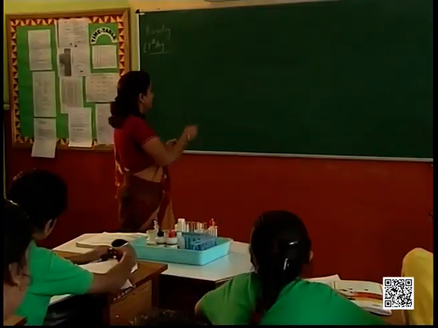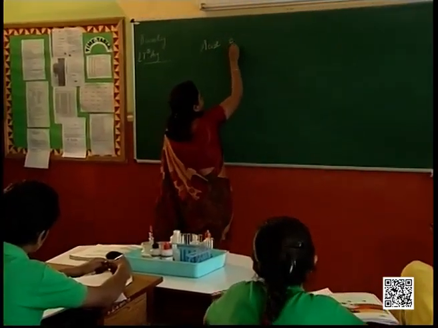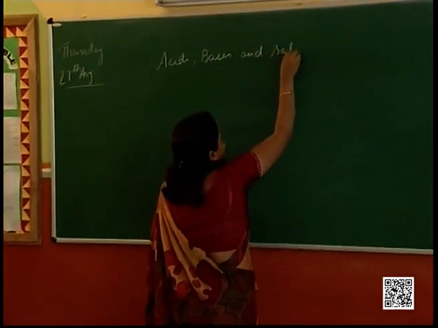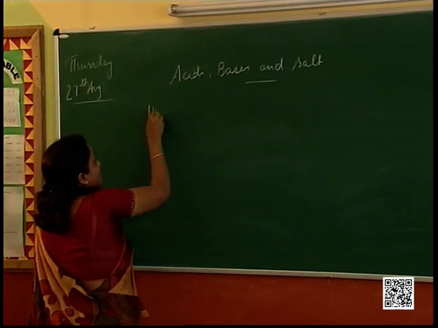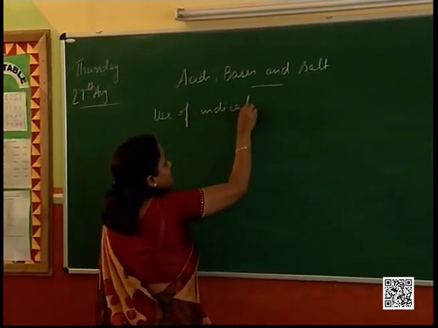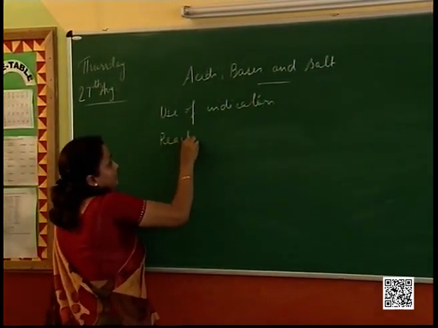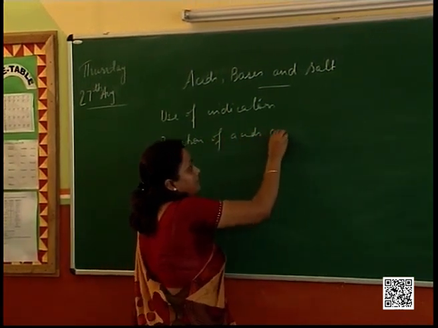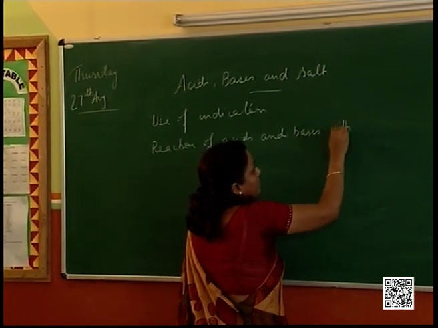So we have ascertained one very important property of acids and bases. We didn't test any neutral substance; we'll do that later. First is the use of indicators. A second property that I was telling you about is the reaction of acids and bases with metals.